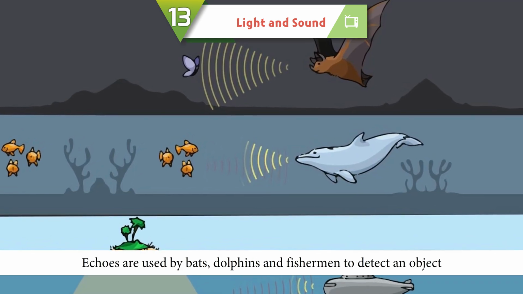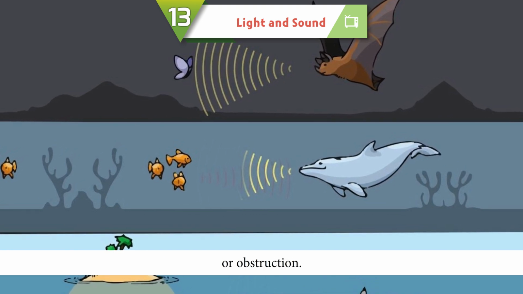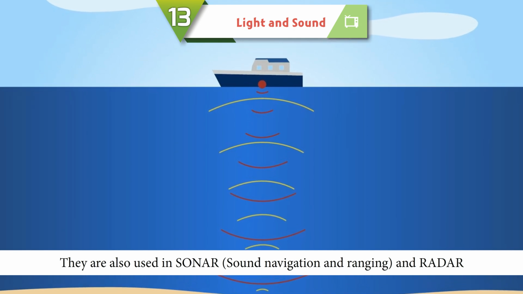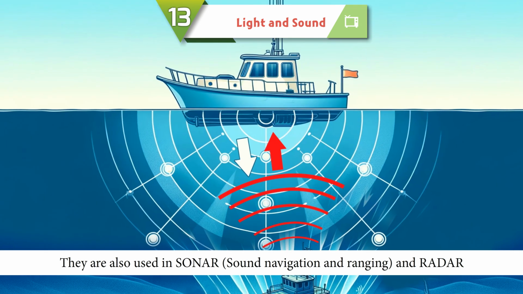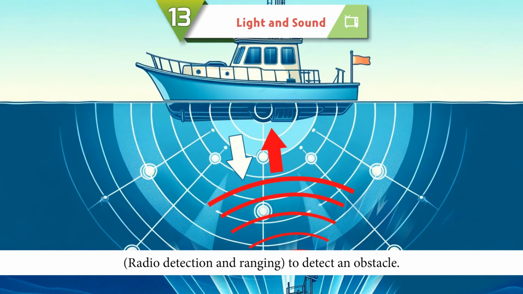Echoes are used by bats, dolphins, and fishermen to detect an object or obstruction. They are also used in sonar, sound navigation and ranging, and radar, radio detection and ranging, to detect an obstacle.